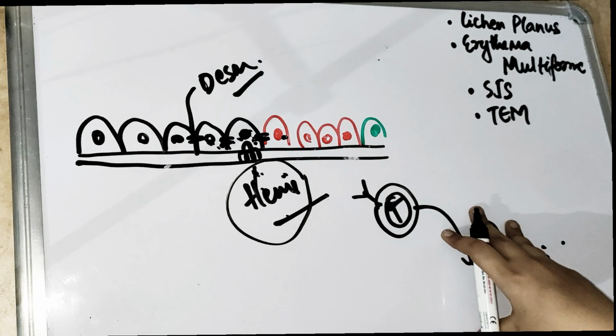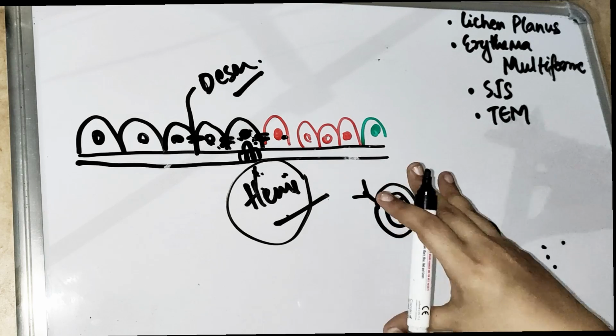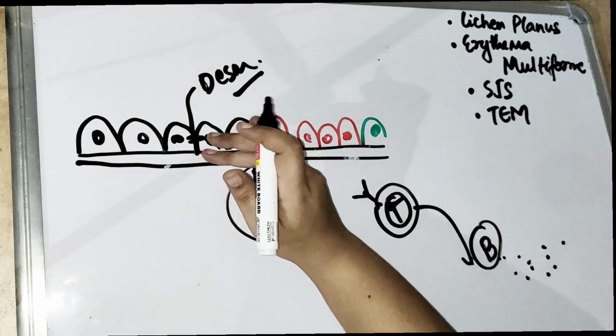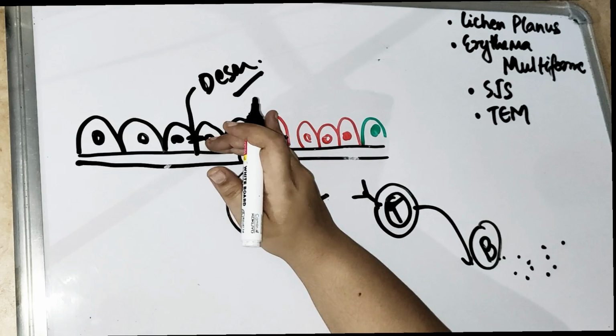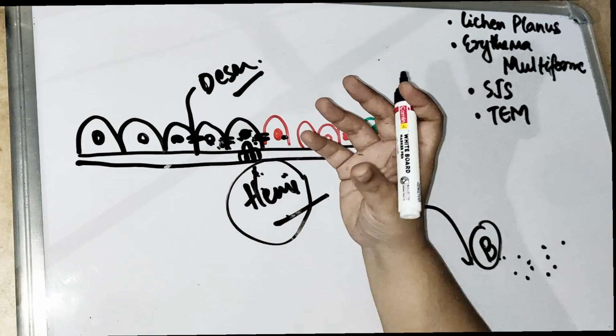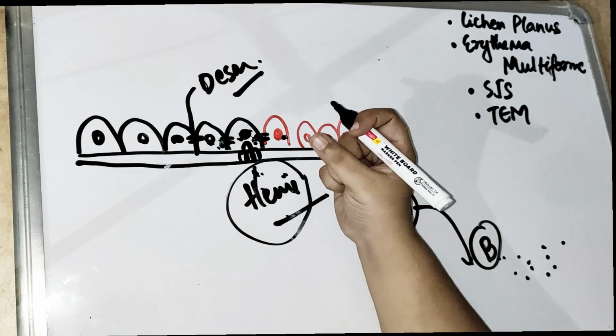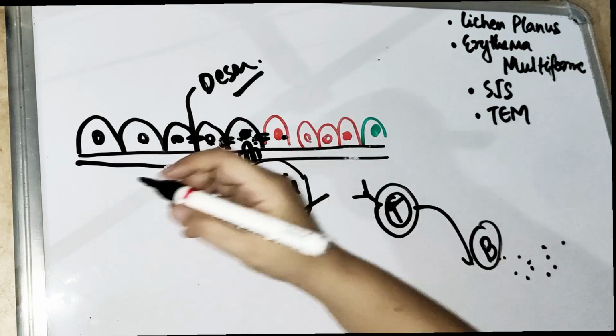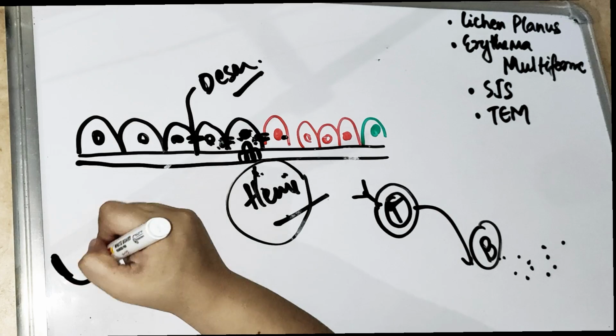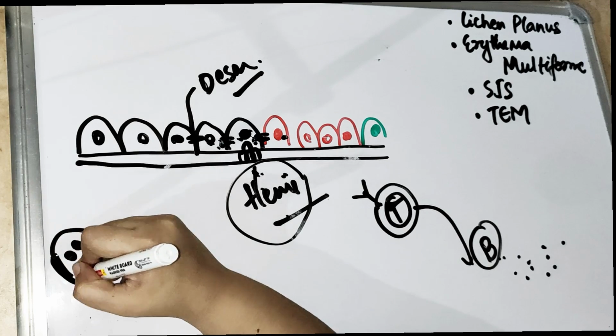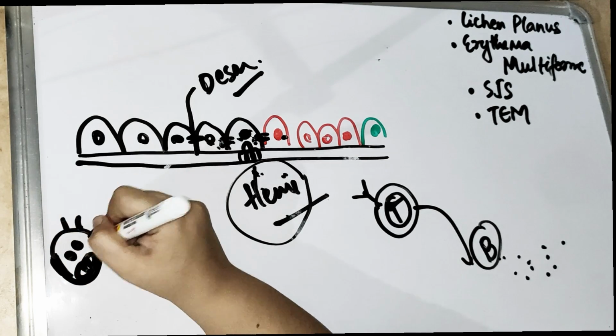So what happens in case of lichen planus? These keratinocytes which are present in the basal layer, they represent the MHC on them. So MHC is basically, MHC1 is, when suppose this is a virus, a bad virus.